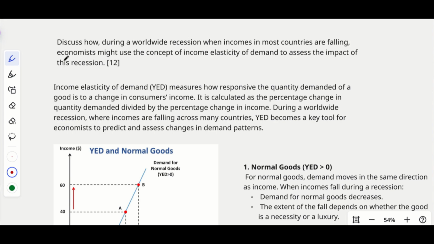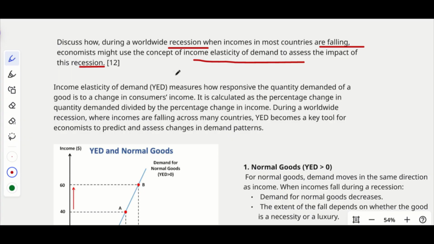Now we are going to learn about the question. Okay, let's take the question. Discuss how during a worldwide recession, when income in most countries is falling, economists might use the concept of income elasticity of demand to assess the impact of this recession.